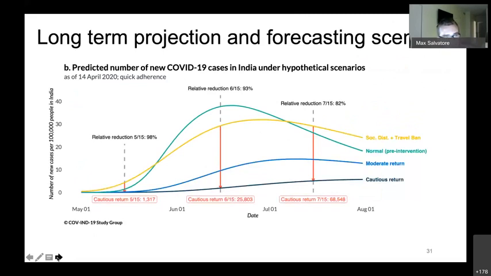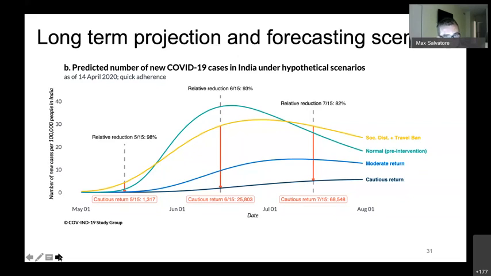This is looking at the number of incident cases under 4 of the scenarios, the yellow line representing the social distance and travel ban scenario with the constant effective reproduction rate over the observed period. And then again, the 3 different post-lockdown activity levels. With a cautious return, we see the lowest predicted number of cases over the time period, and then a more moderate return. And we do see under all 3 lockdown scenarios a short-term benefit compared to the social distancing and travel ban scenario.